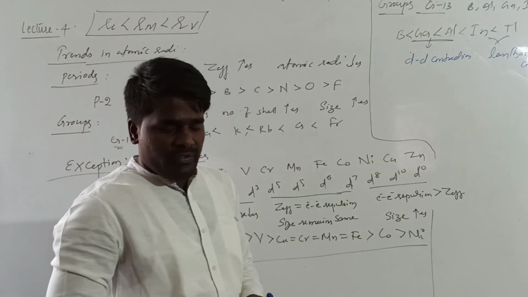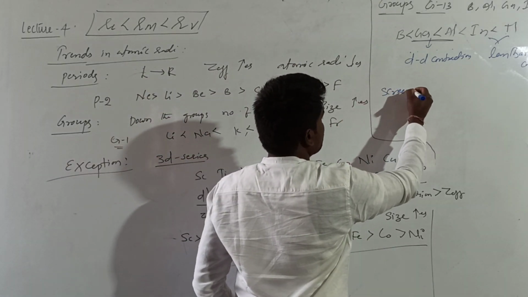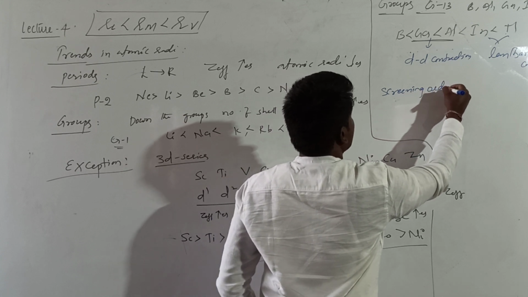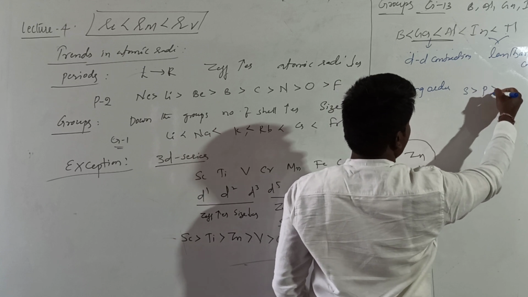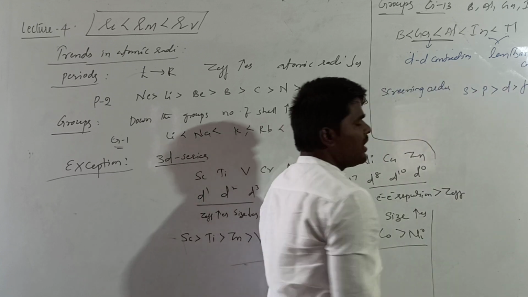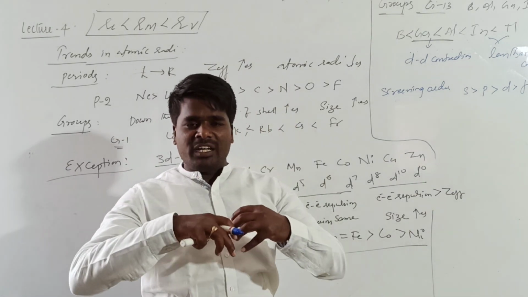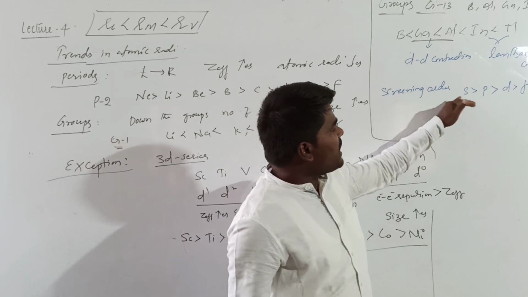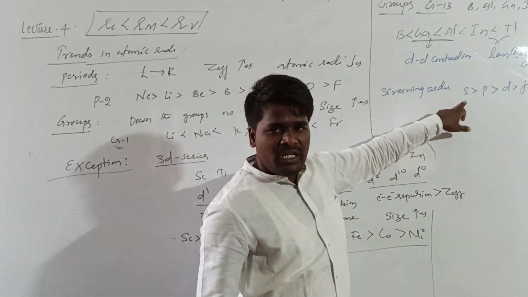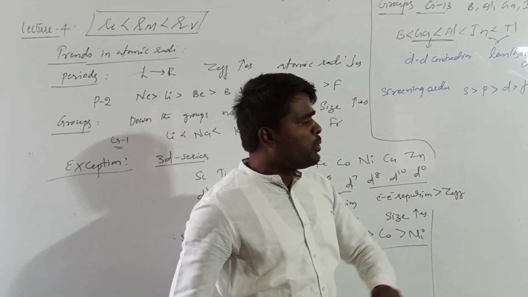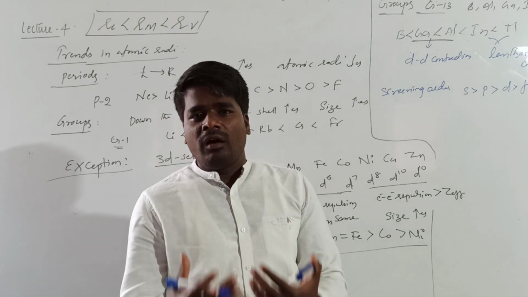In the case of screening effect, if you are talking about this screening order, it will be more for s orbital, followed by p orbital, followed by d orbital, followed by f orbital. Because of the shape, the electrons present in the s orbital will exhibit more screening effect. It gradually decreases from p to d and f. This is effective screening and this is very less effective, poor shielding. Electrons present in d and f orbital will exhibit very poor shielding.